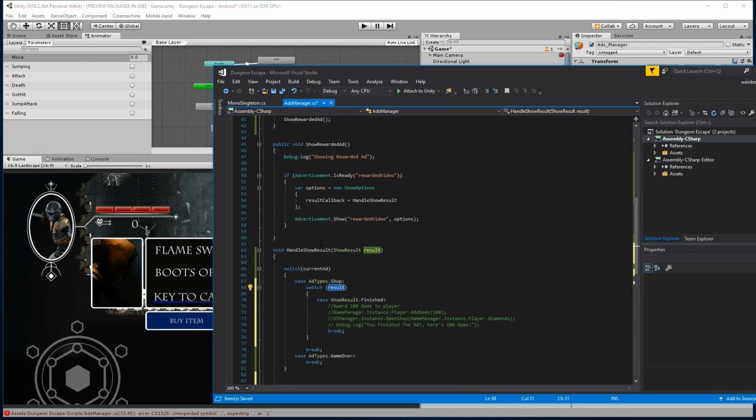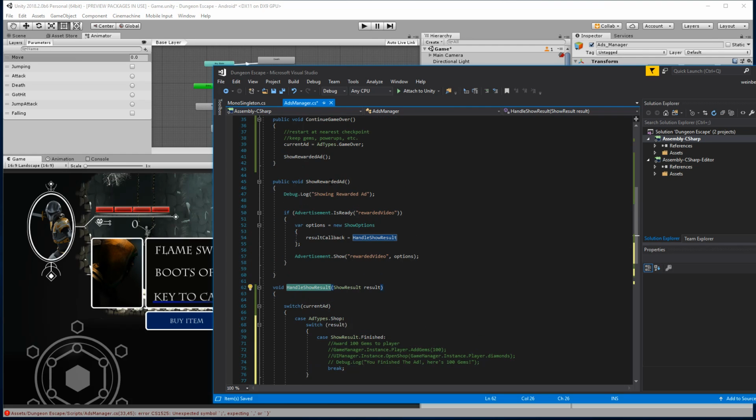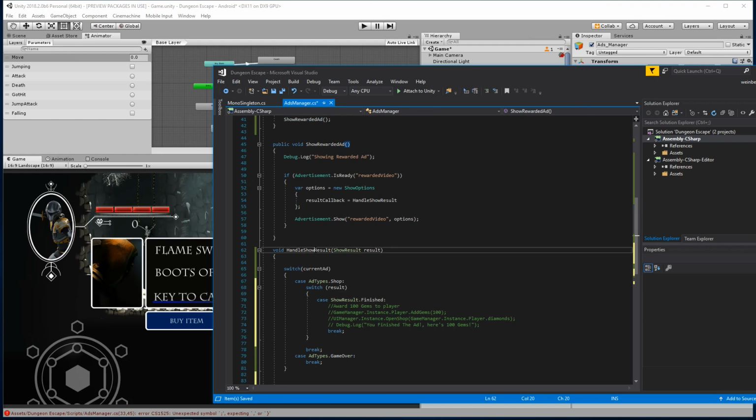And actually, let me see something here. Handle show result. So yeah, we have two types of ads. We have rewarded ads, and then we do have skippable ads. So this is going to be show rewarded ad. And instead of handle show result, we're gonna say handle rewarded result. Handle rewarded ad. That way we can focus on that. Handle rewarded ad goes there.